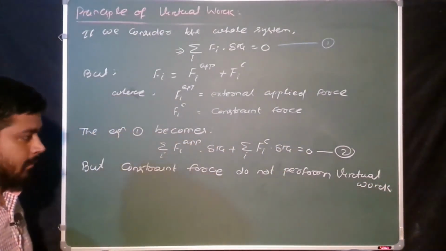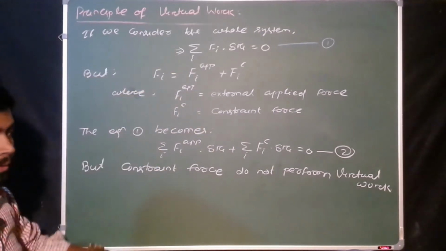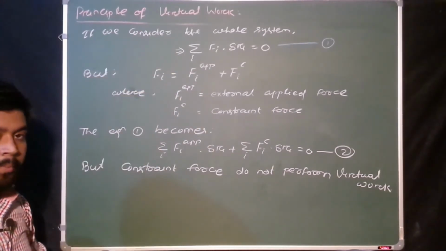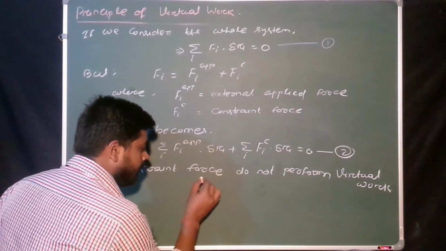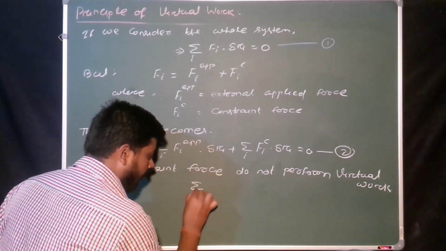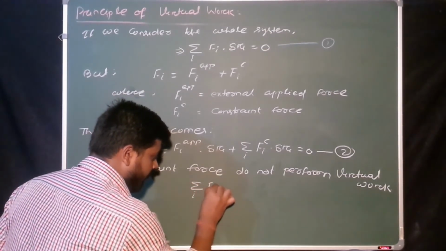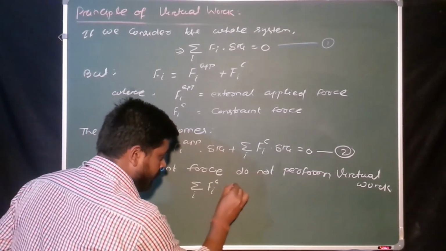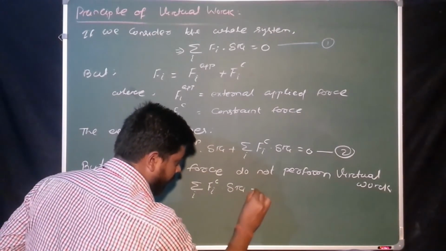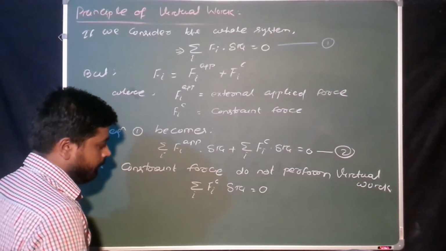Okay, this is the concept of the principle of virtual work, that is, the constraint force does not perform virtual work. That means here you can write sum over i Fi due to constraint dot delta Ri is equal to 0. Yes or no?